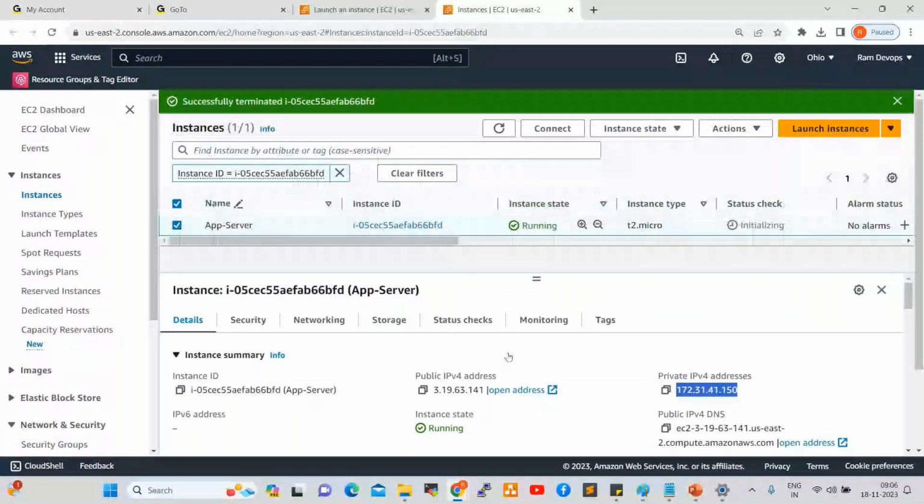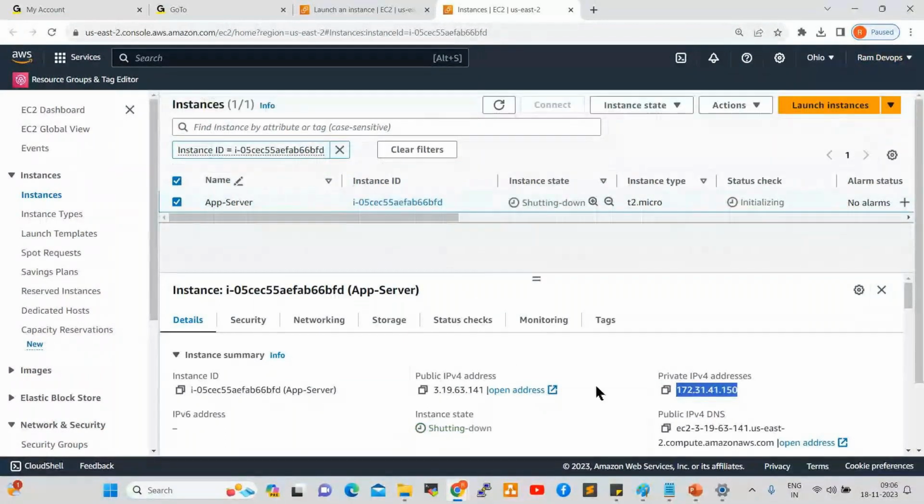Next one, public IP and private IP. The public IP is a dynamic IP; the private IP is a static IP. So the public IP always changes because in the backend there is a DHCP server in the AWS data center. The DHCP server will take back the IP whenever we stop the server. Whenever we start the server, the DHCP server will give a new IP. DHCP full form is Dynamic Host Configuration Protocol.